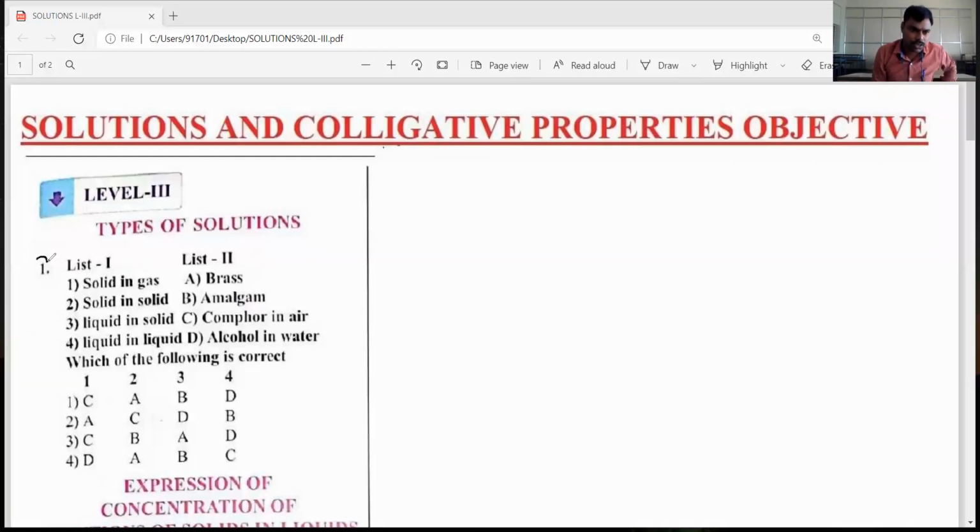Let's see list one. In list one, they gave solid in gas, and in list two we need to find out the example for solid in gas. Solid in gas is an example among those: camphor in air, because camphor is a solid, the solid is present in air, and air is a gas. So the first one is C.